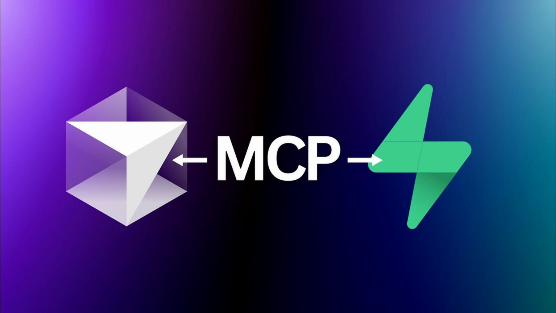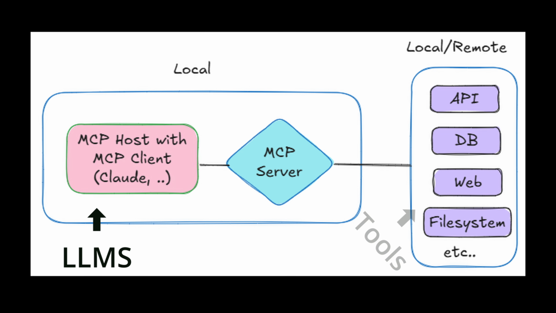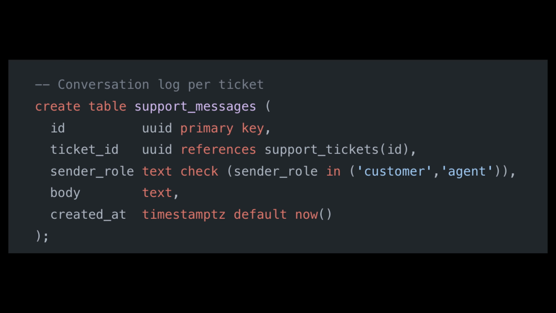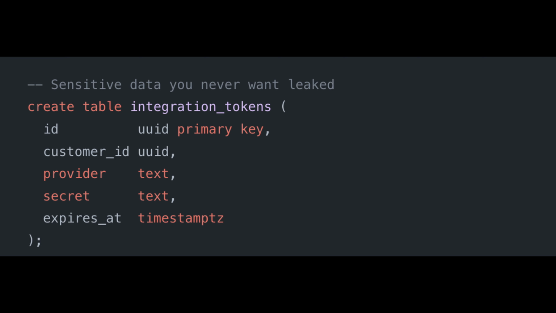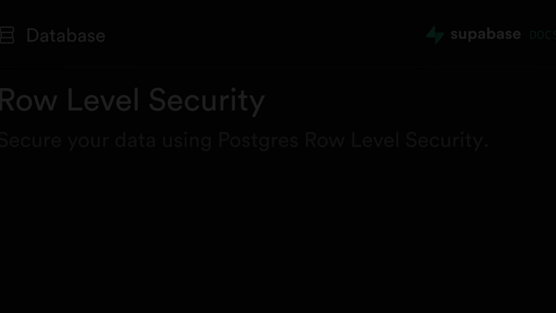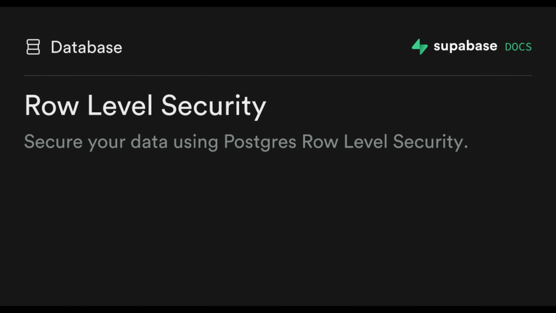You connect your Cursor IDE to your Supabase via an MCP server. Now, if you don't know what an MCP server is, it's a standardized way in which LLMs can connect to different tools. In the backend, let's assume we have two tables. One called support messages, where all your support tickets are saved, and another one called integration tokens, where all your secrets are stored. Supabase enforces row-level security, which is a security policy to keep your data safe.